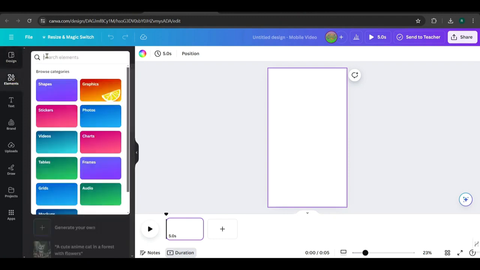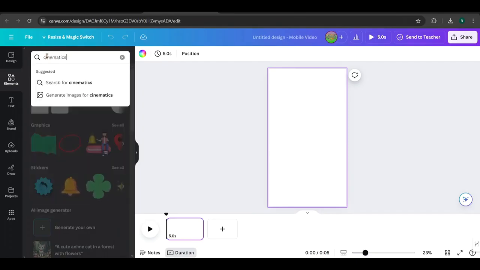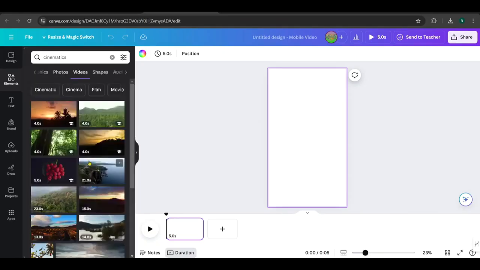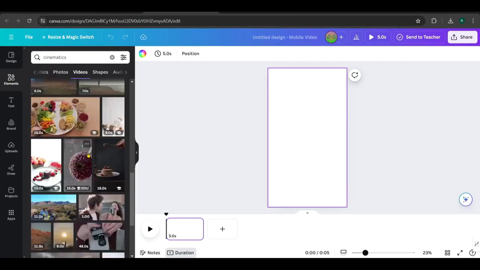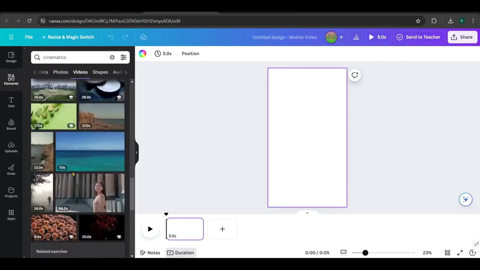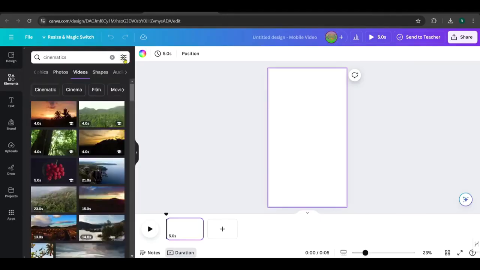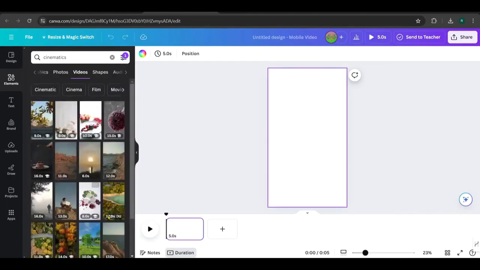Since I am creating a short using cinematic footage, search for cinematic and then go to Videos. There are a lot of videos available. So filter the orientation to vertical from here. Now you can find vertical videos.